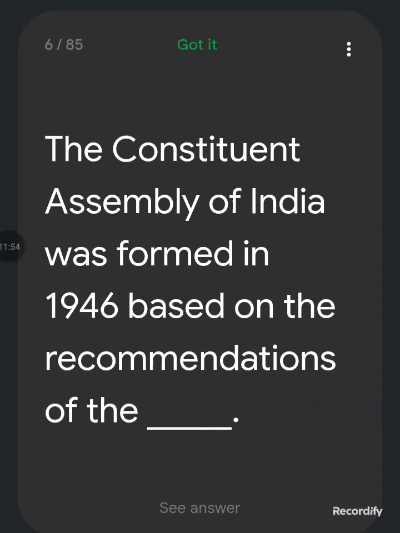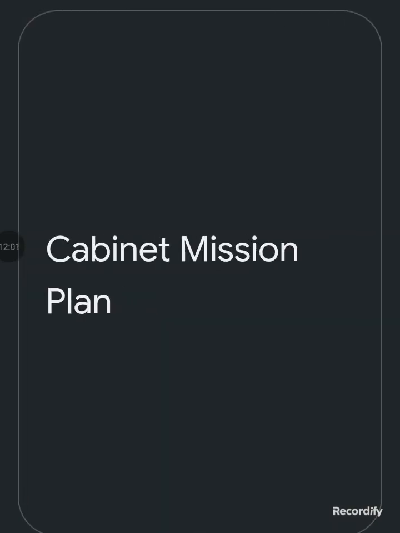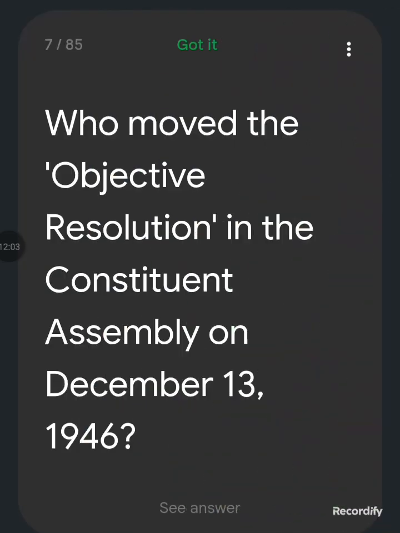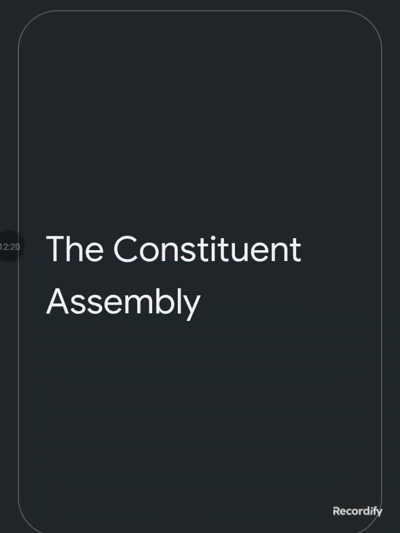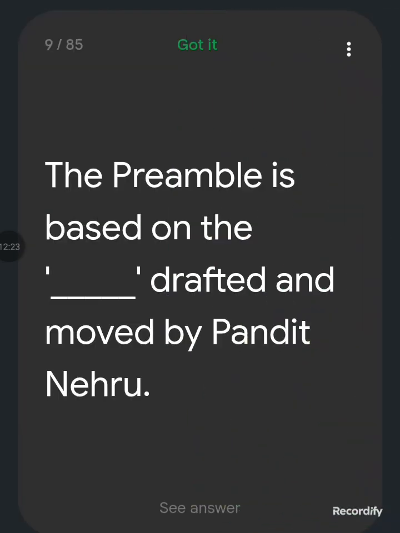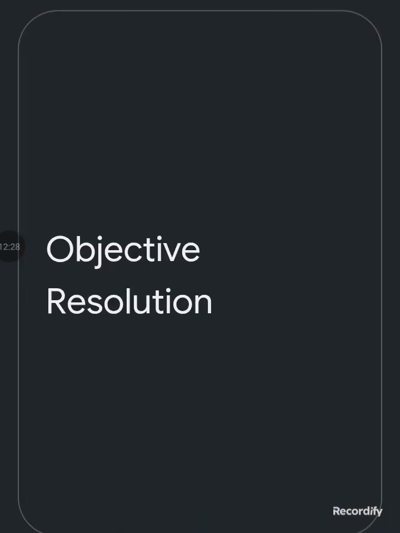The Constituent Assembly of India was formed in 1946 based on the recommendation of the Cabinet Mission Plan. Who moved the objective resolution in the Constituent Assembly on December 13, 1946? Jawaharlal Nehru. Which body served as both the Provisional Parliament and the Constitution making body of independent India? The Constituent Assembly. The preamble is based on the objective resolution drafted and moved by Pandit Nehru.